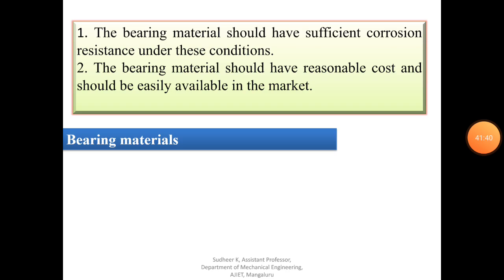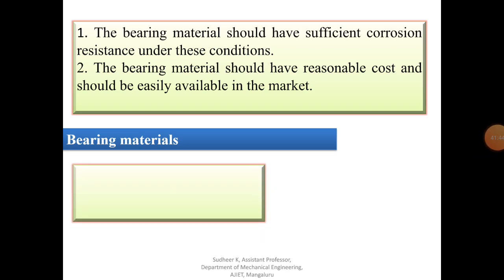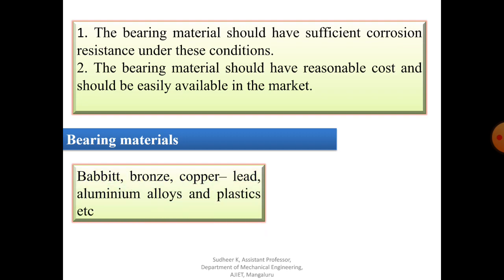Now coming to the bearing materials, the most frequently used bearing materials are babbitt, bronze, copper, lead, and aluminum alloys. These are some of the important bearing materials. There will be tin based babbitt or lead based babbitt. Similarly, copper, lead, aluminum, and silver lead deposited.